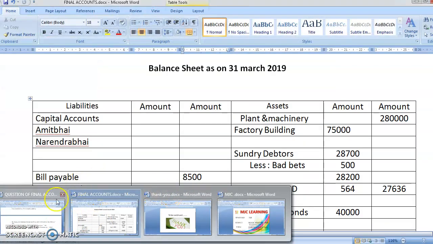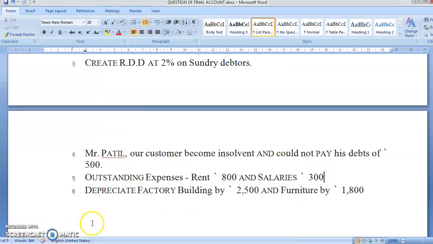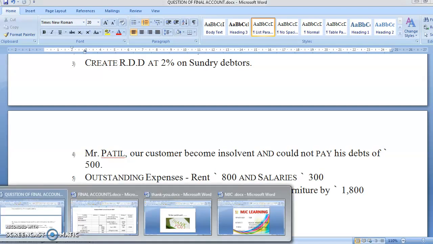Second, you are going to depreciate building by 2,500 and furniture by 1,800. See, instead of giving the percentage, they have directly given you the amount. So your work becomes very easy. Depreciation means reduction in the value of an asset due to wear and tear and use. So your asset value has been reduced, so you'll minus it from that. Depreciation of building is 2,500 and furniture is 1,800.